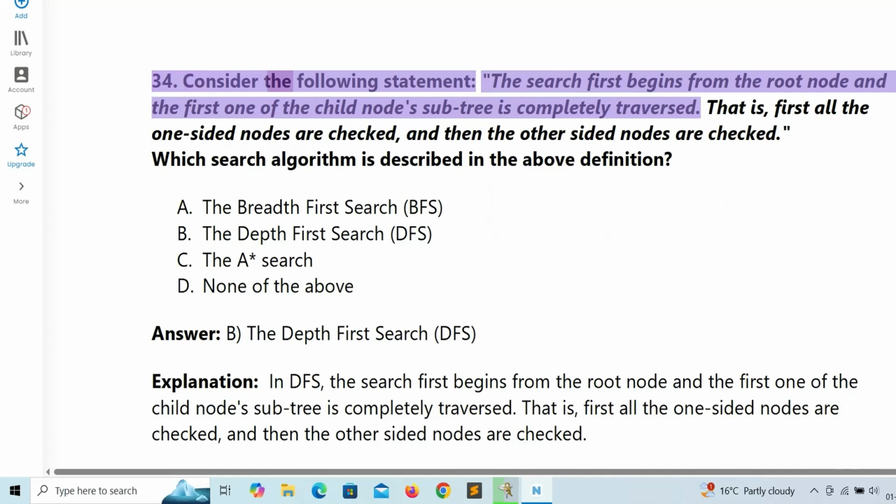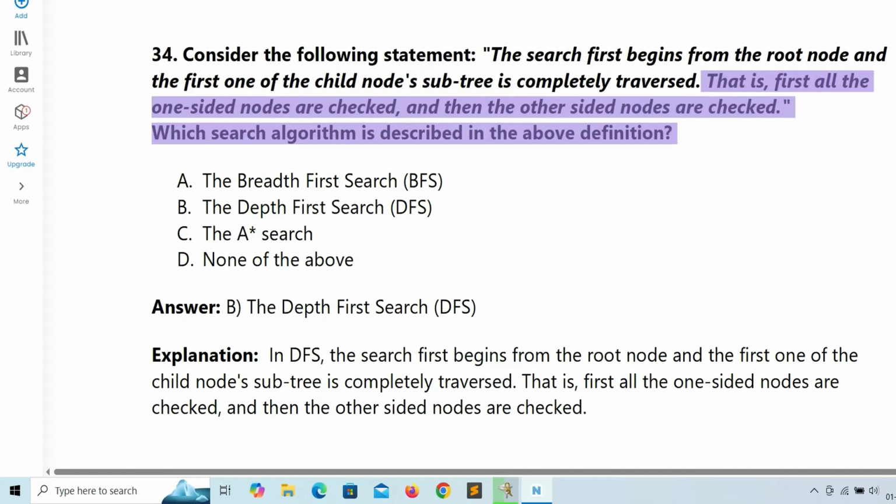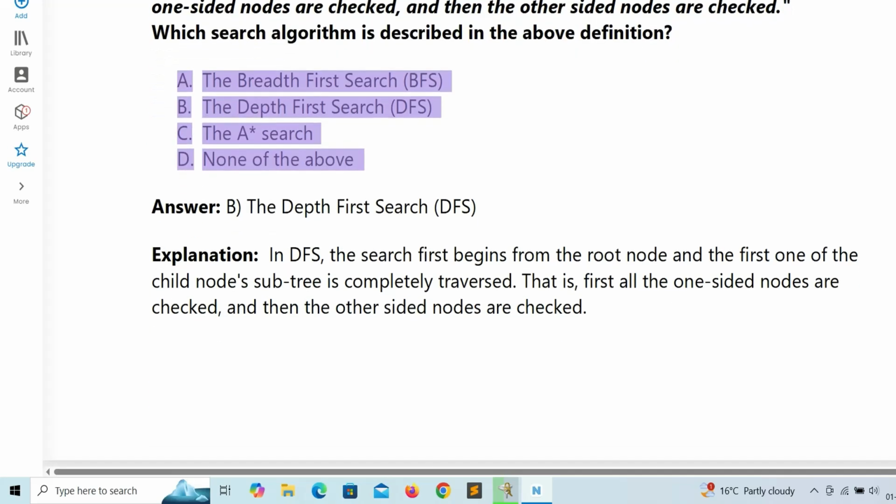34. Consider the following statement. The search first begins from the root node, and the first one of the child node's subtree is completely traversed. That is, first all the one-sided nodes are checked, and then the other-sided nodes are checked. Which search algorithm is described in the above definition? A. The breadth first search, BFS. B. The depth first search, DFS.